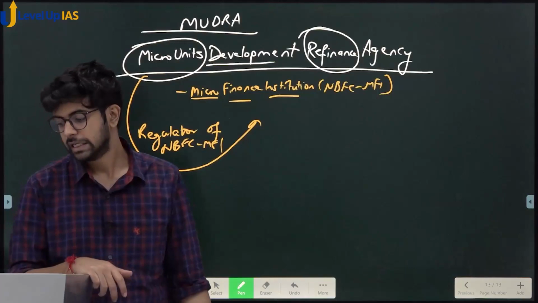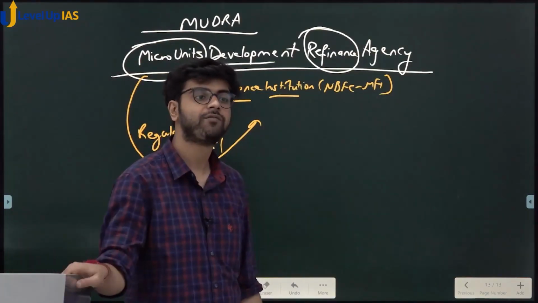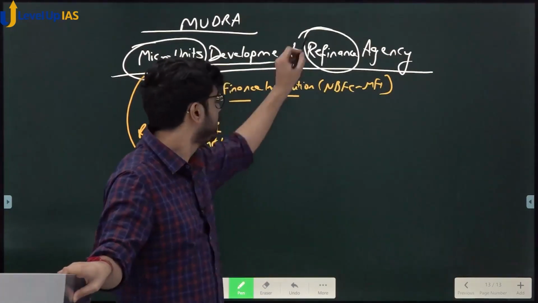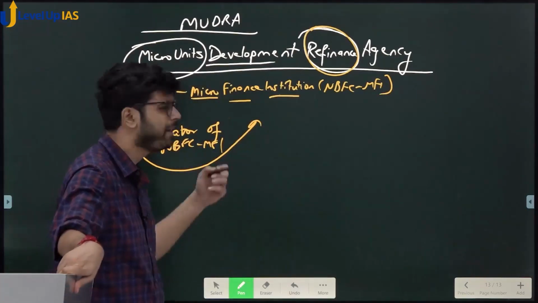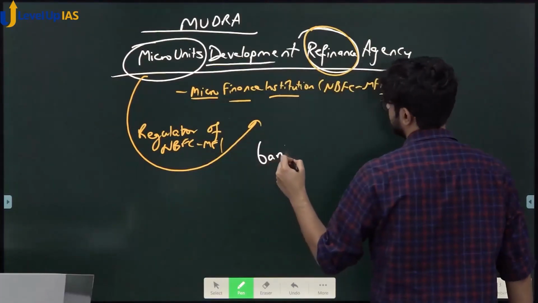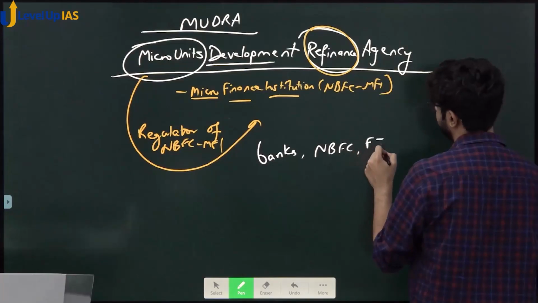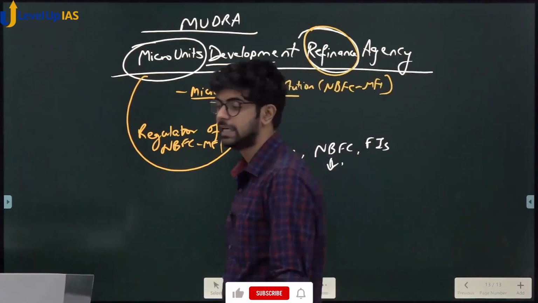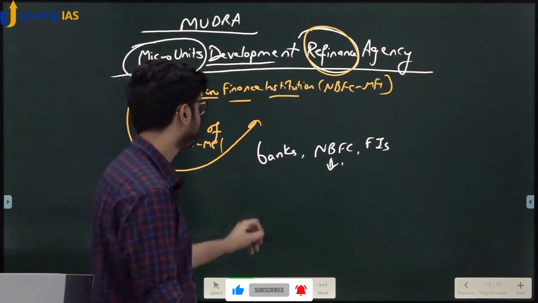Now, very important. Who will Mudra give loans to? Mudra will give funds to whom? Who do you think? It's a refinance agency. So Mudra will give funds to whom? Banks, NBFCs, financial institutions. For what purpose? Small, micro units purpose. Yes or no? So the main purpose is, see this,